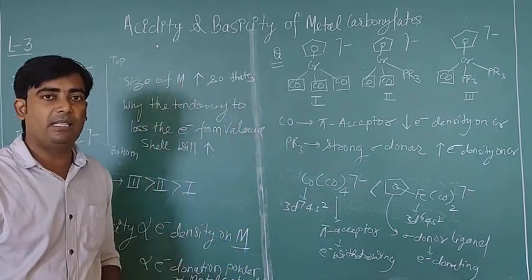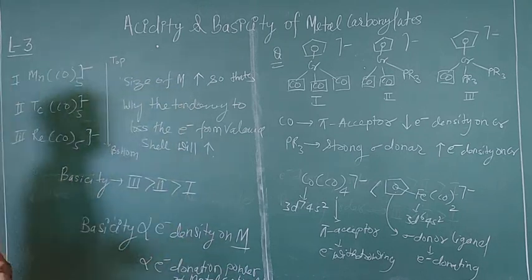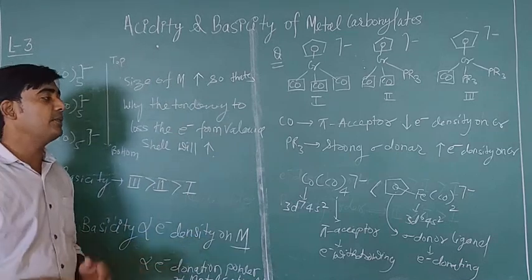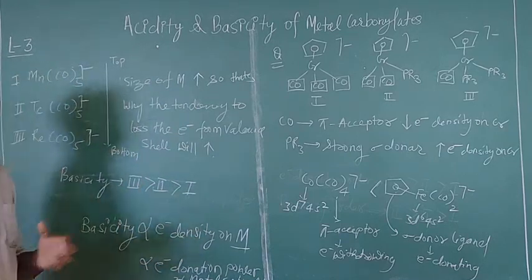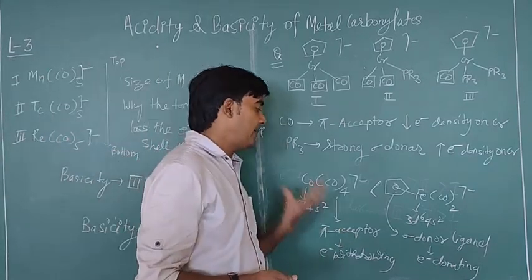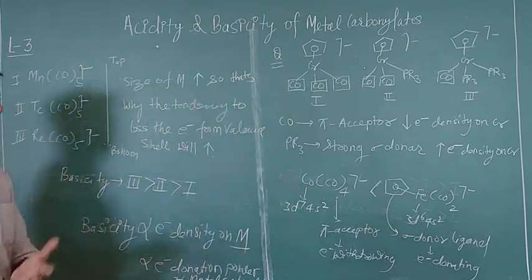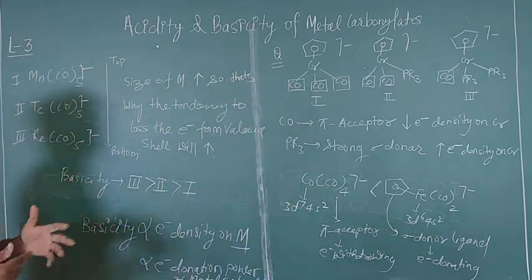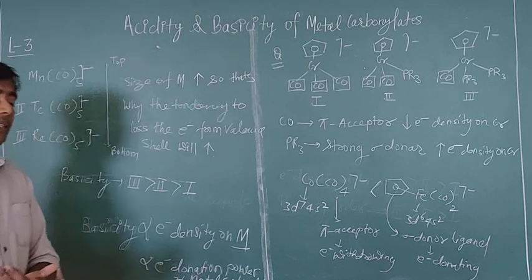From top to bottom it will increase, so basicity of metal carbonylates will also increase. And another factor, electron density: you can make comparisons between many complexes on the basis of electron donating and electron withdrawing groups, that is pi acceptor groups and sigma donor groups. Then you can solve problems related to basicity and acidity of metal carbonylate complexes. Okay, thank you very much.